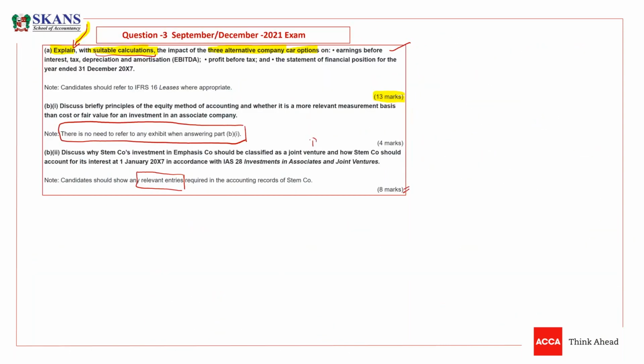Second, how STEM company should account for the interest on 1st Jan X7. And the third requirement is you need to mention the journal entry as well.